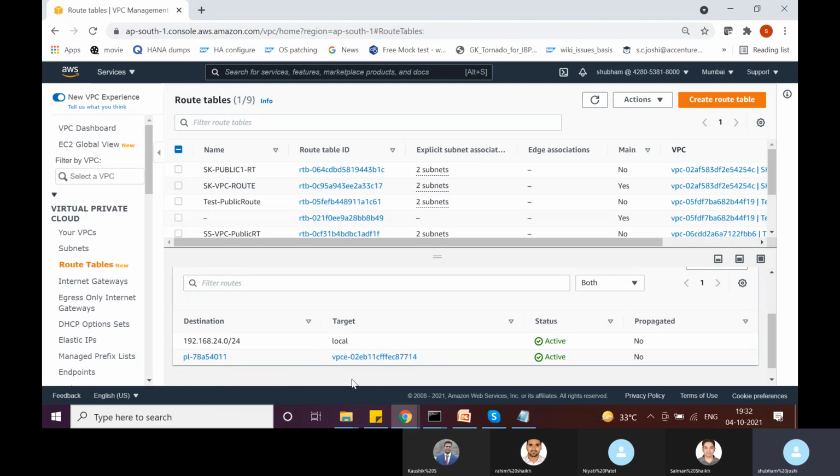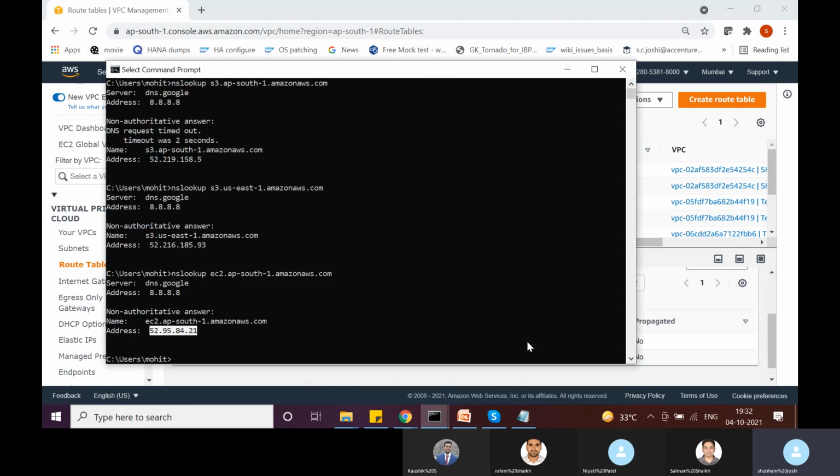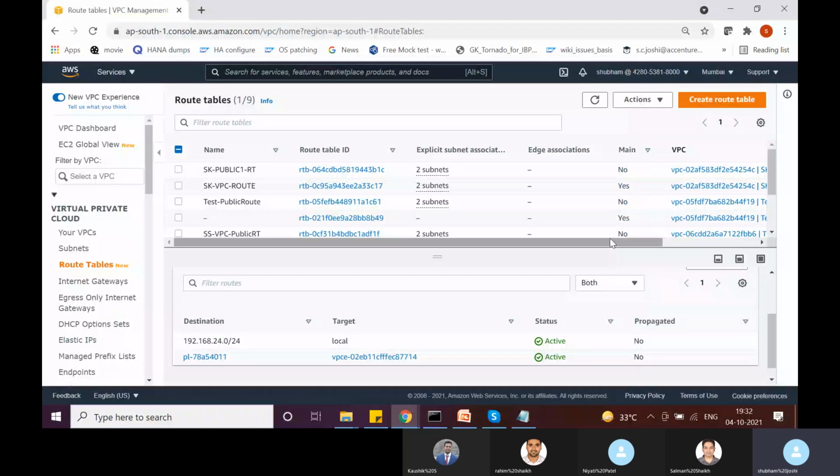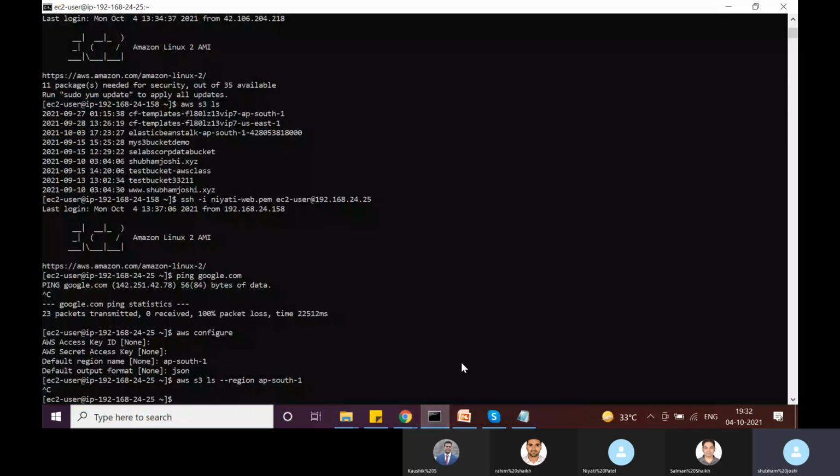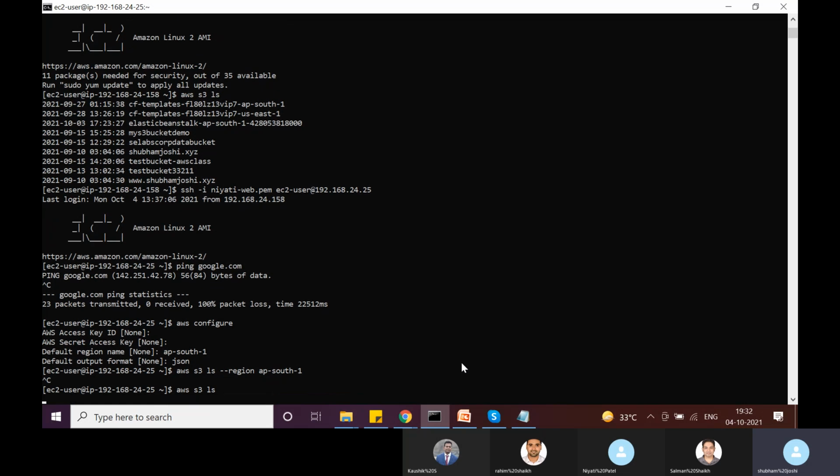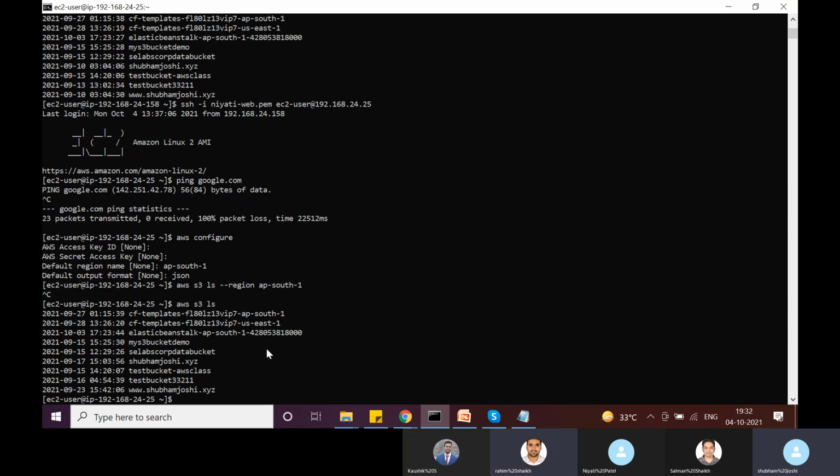Now this route table has been adjusted. So let's see if we are able to connect to the S3 service now from that DB server. That DB server does not have any kind of internet connectivity. So if we are able to connect to the S3 service, then we know that this VPC endpoint is working, right? Let's try it again. I am still in that DB server, so let's try aws s3 ls. Now I can see that I'm getting the result of this CLI command.